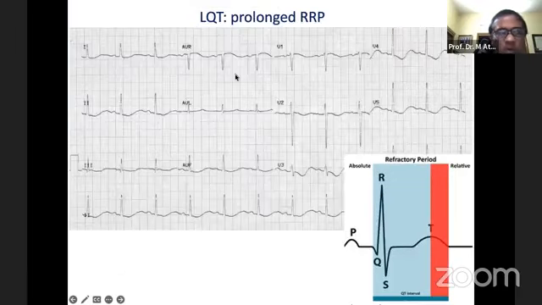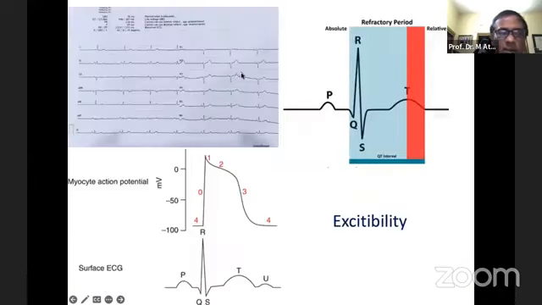So this P wave is not conducted because it is imposed on the relative refractory period. So this is not conducted. And this is actually premature atrial activity because it is early. If you compare this P wave and this wave, this is early, thus not here. If it were here, we could consider it second degree.